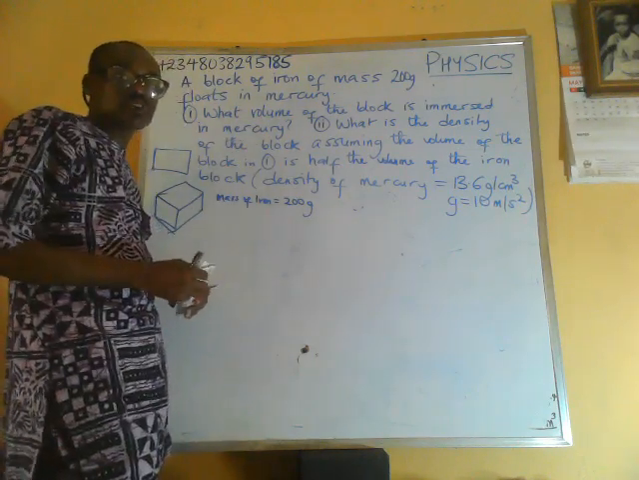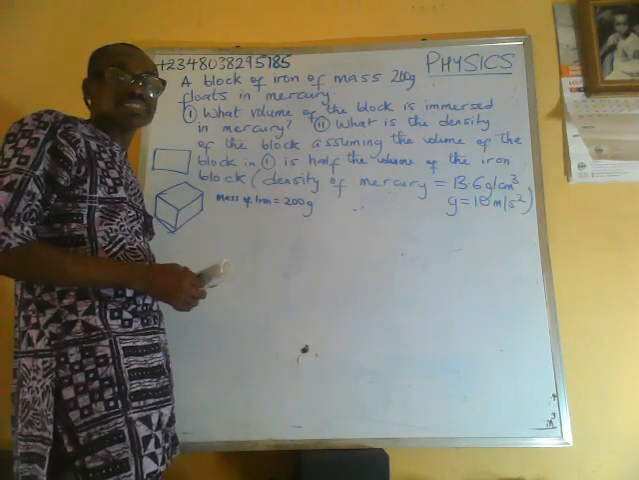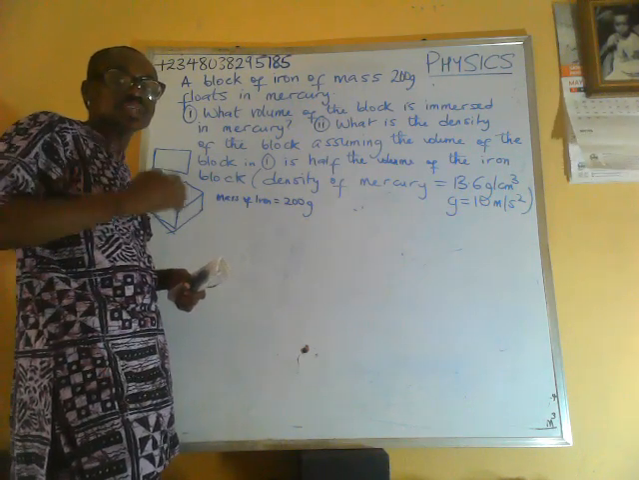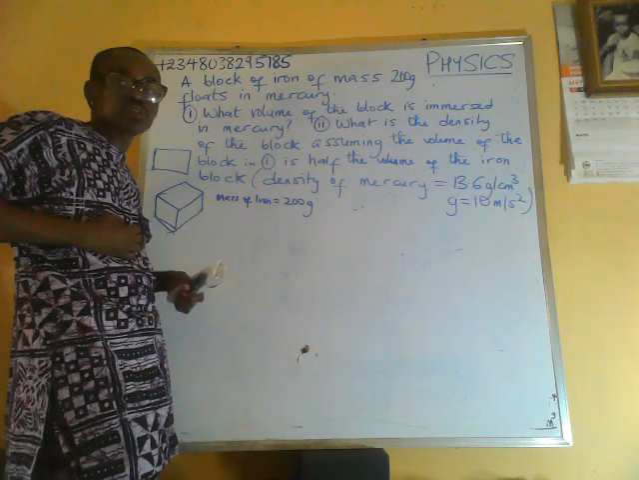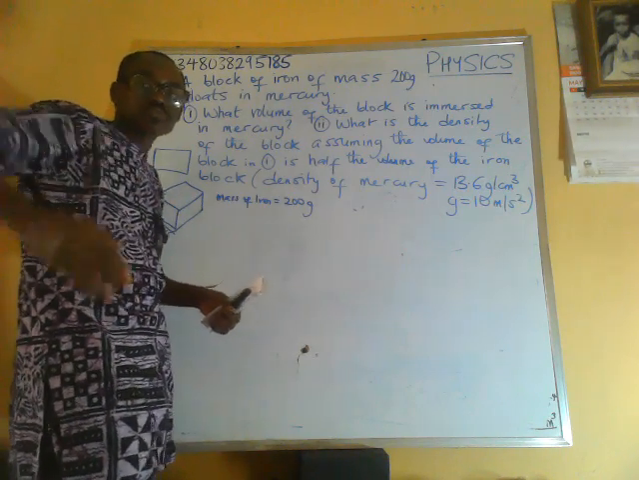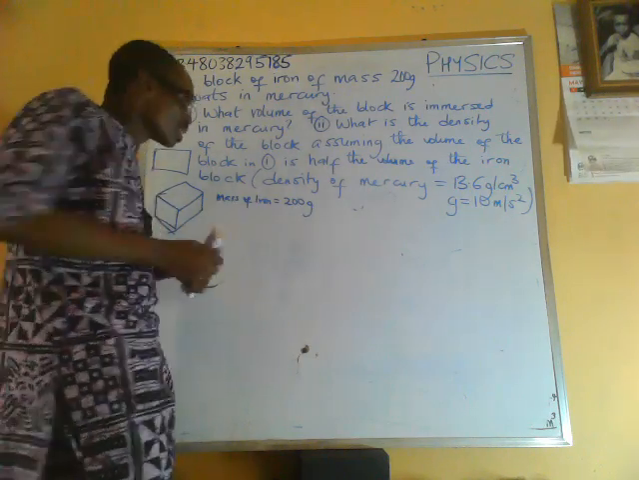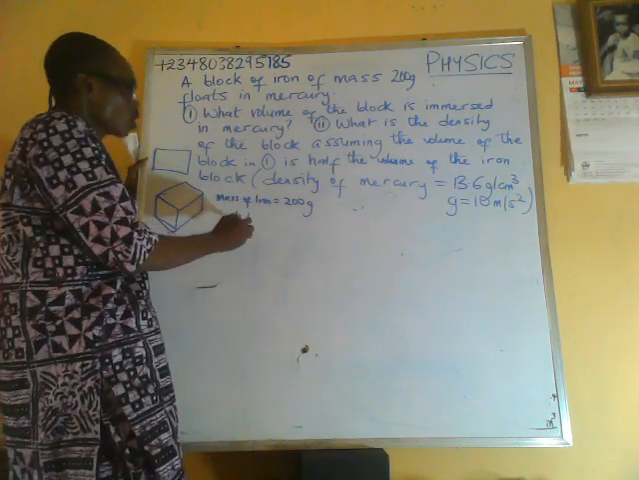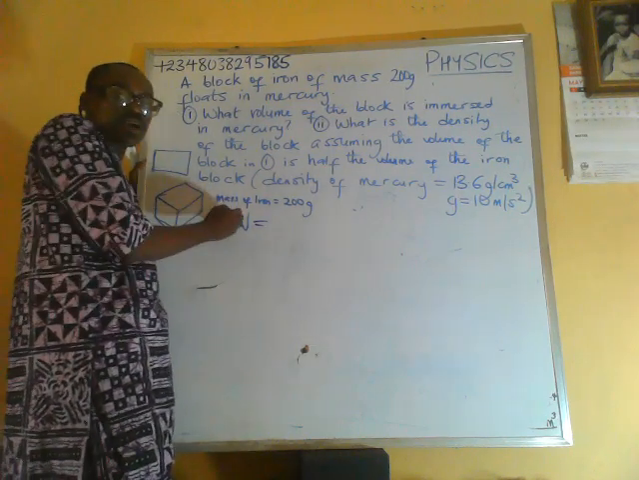From the principle of flotation, a body displaces its own weight of the fluid in which it floats. So before a body can float, it has to displace a weight of fluid equal to its own weight. Let's assume that this is the weight of iron.